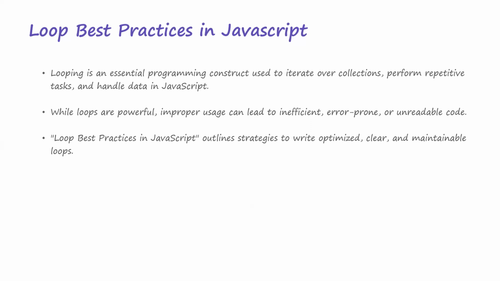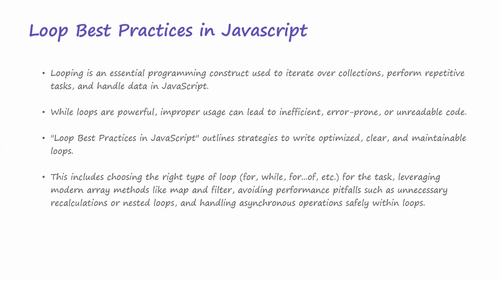Optimized means that it is efficient, it is not taking too much time to run, and it's not consuming too much memory. It is clear, easy to read, it is maintainable. Okay, so all these things really make you write good programs using loops.